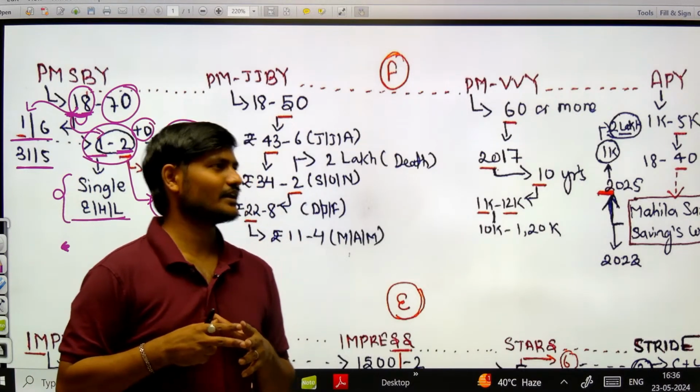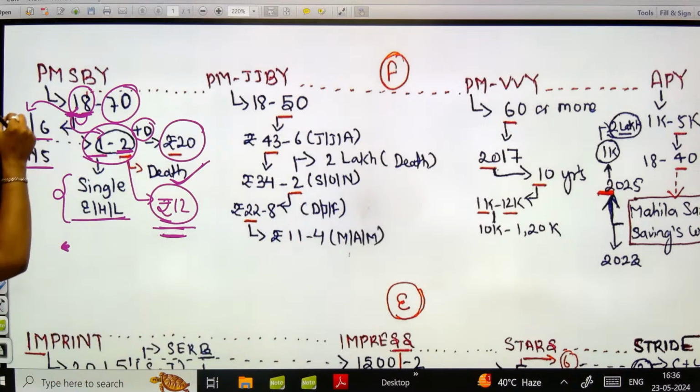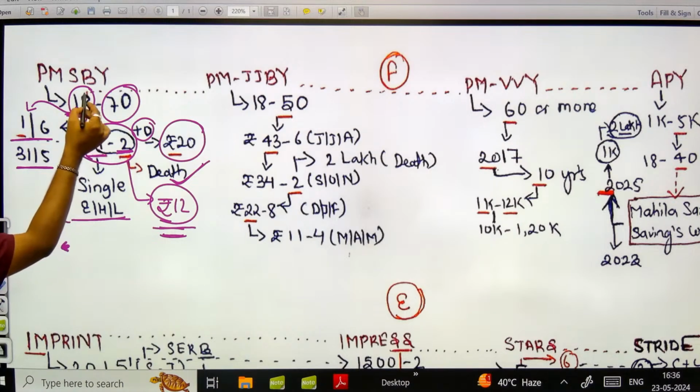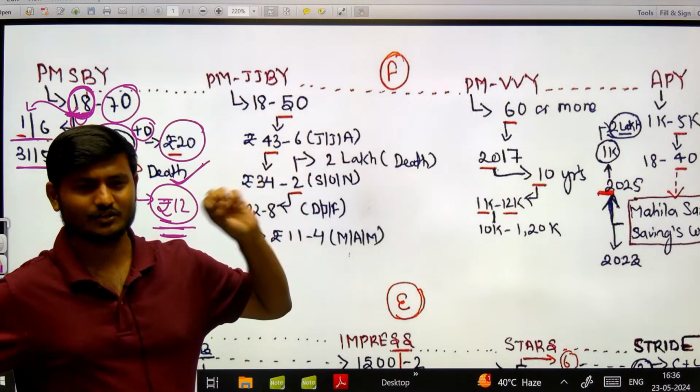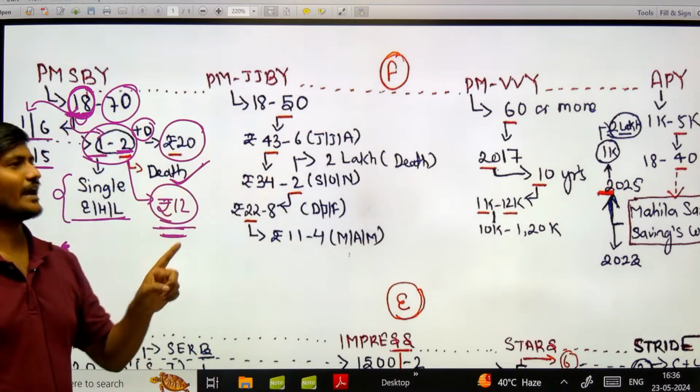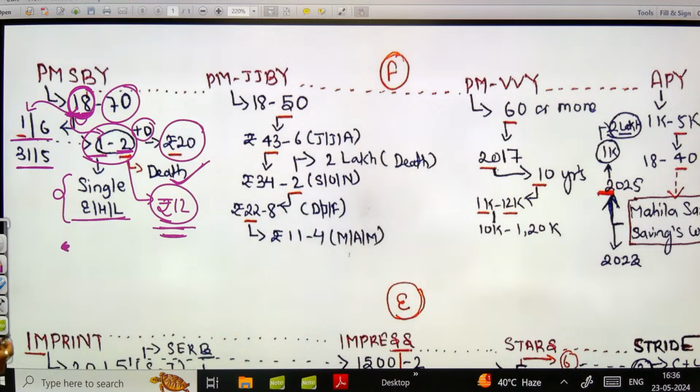ठीक है, so in this manner what we have done, we have just remembered a number 1 or I would say 18, and on that basis we have remembered the entire or almost all the facts of सुरक्षा बीमा योजना. अब I would repeat it, just try to listen to it very diligently. ठीक है, ध्यान से सुनना.